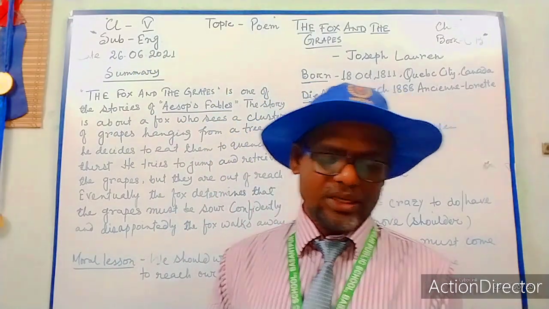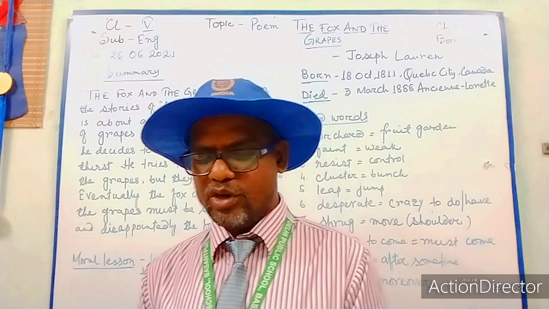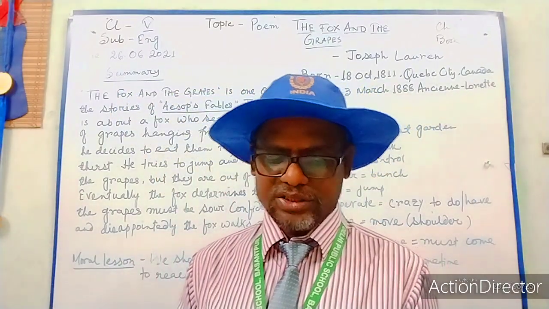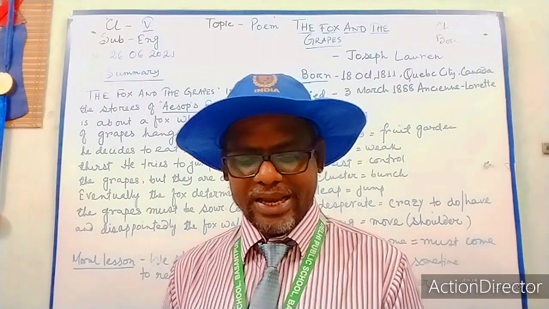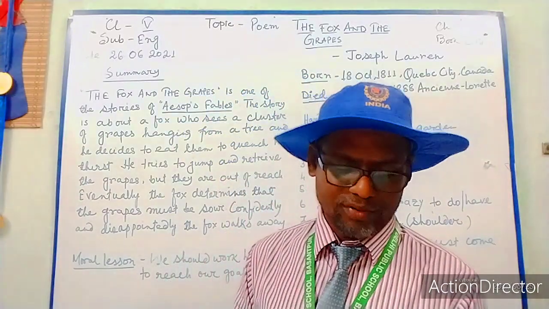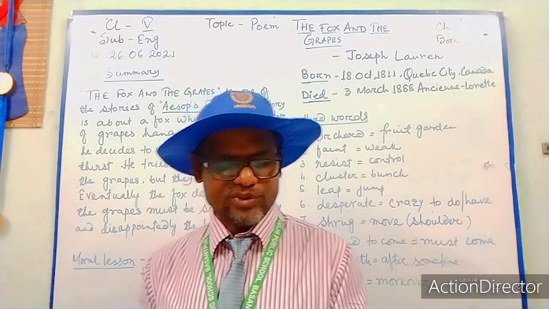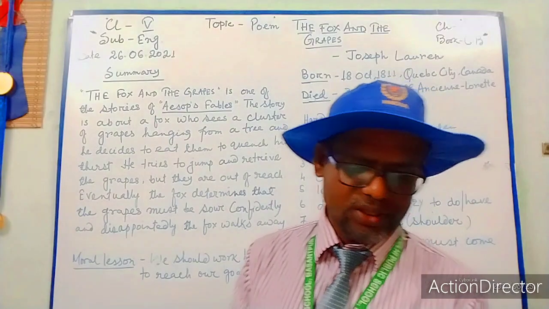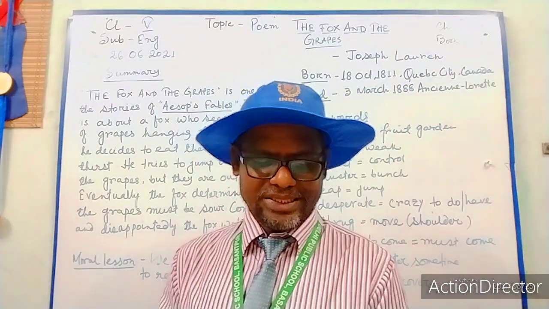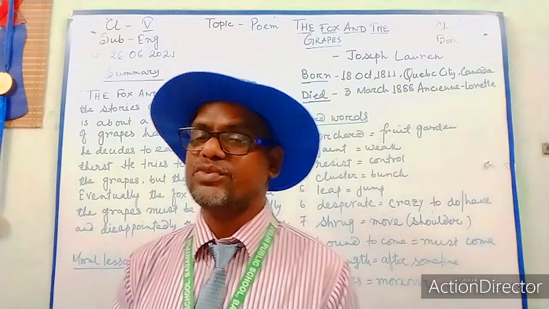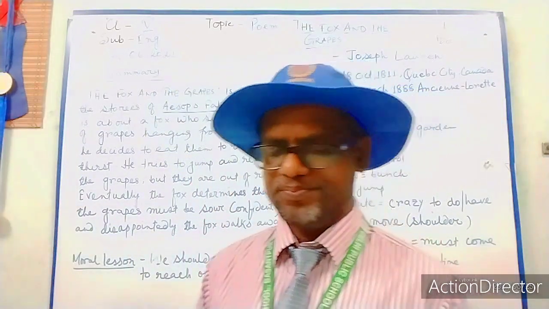Number 3, the lips were desperate and high because the fox was dash. What will be the option? Right option: because the fox was extremely hungry and the grapes were very tempting. Number 4, by saying the grapes were sour, the fox meant what? The right option will be the fox meant that the grapes were beyond his reach and he did not want to admit his defeat. Okay.